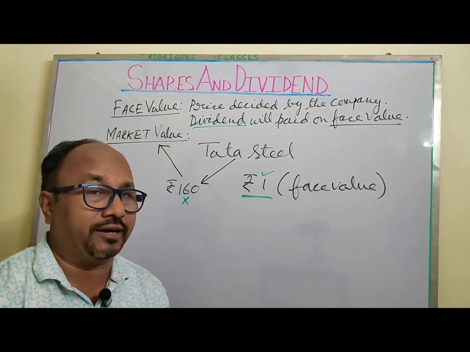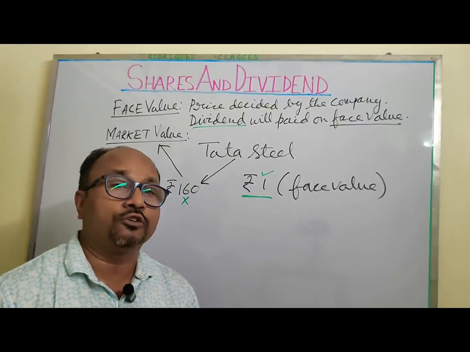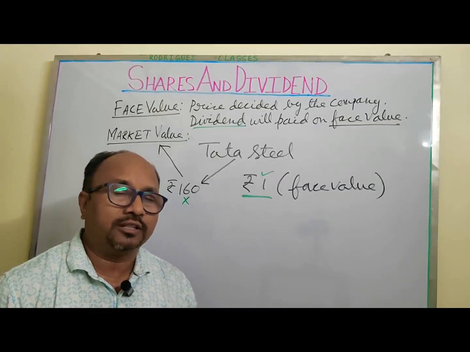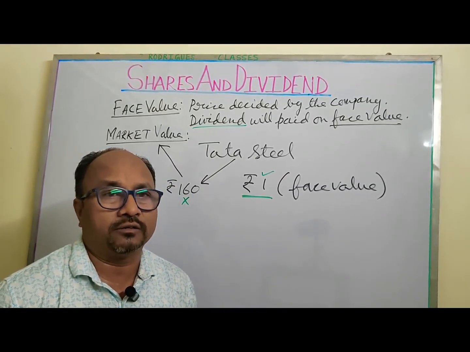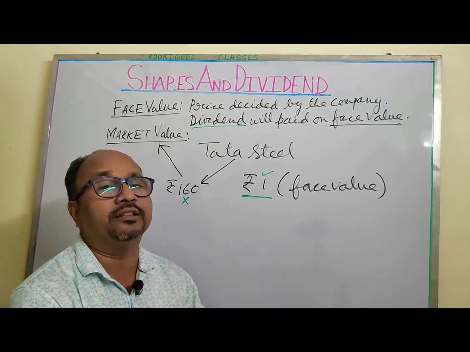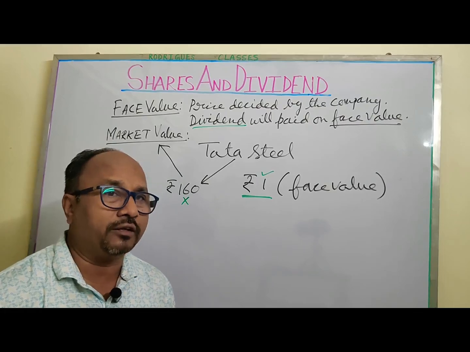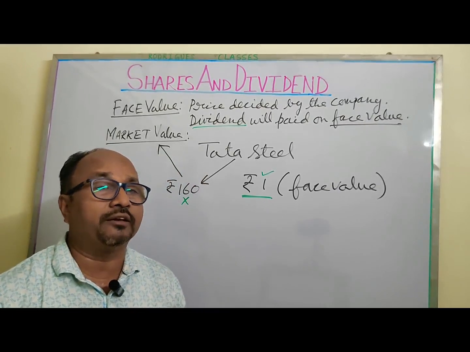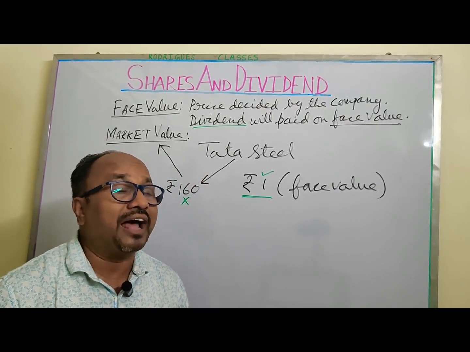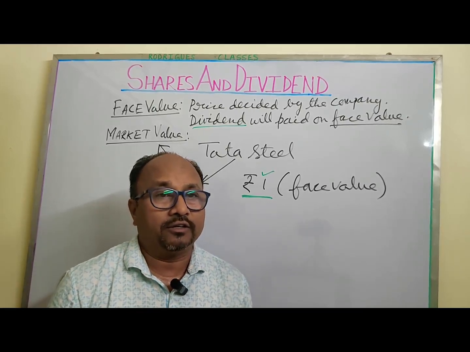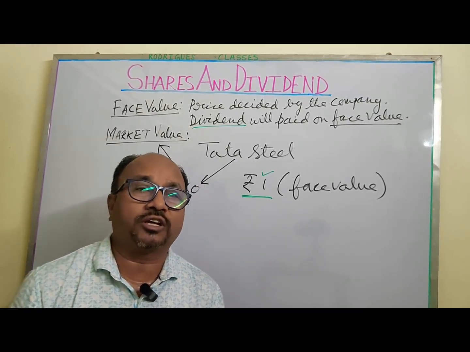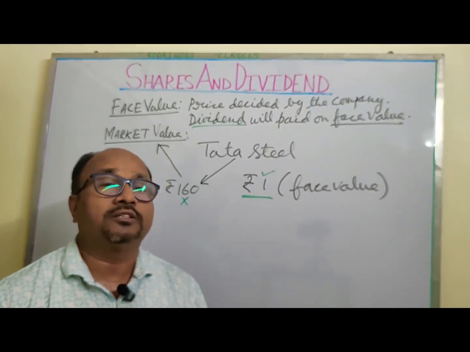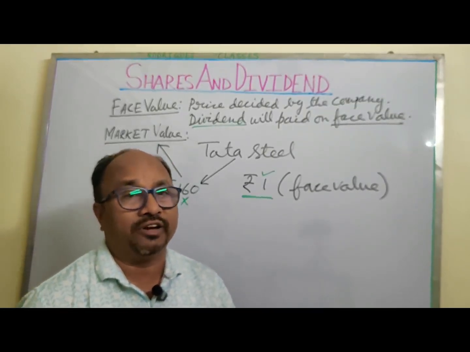Now, what is this dividend? The term is coming so many times, so you should know. See, when we put money in the bank, like a fixed deposit, the bank in return gives us interest. Now, when we have invested money in the company and the company makes a profit, being a shareholder, we are also a part of that profit. So the company gives something like interest to us. That is called dividend. After the end of the financial year, looking at the profit made by the company, it will give us some money, which is called dividend.